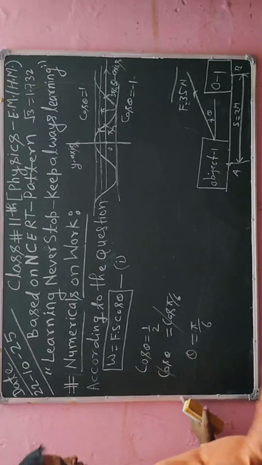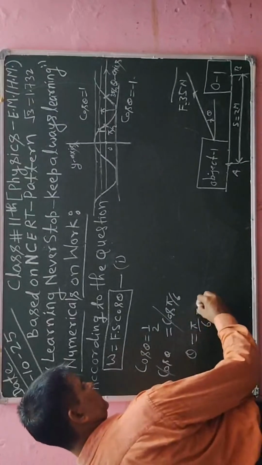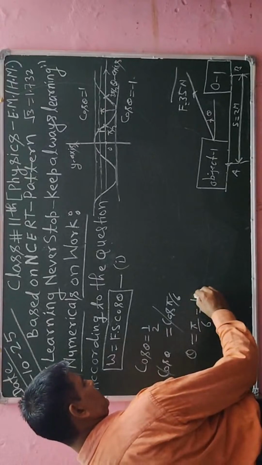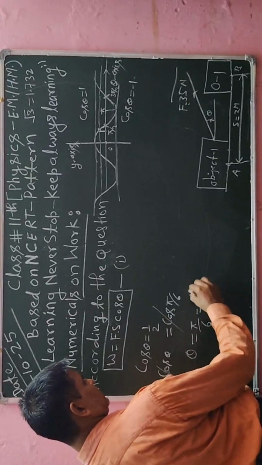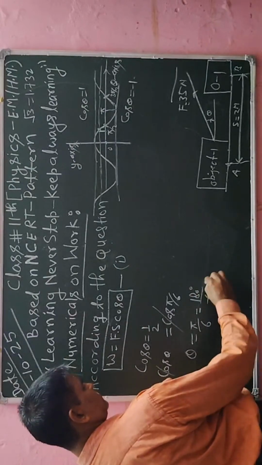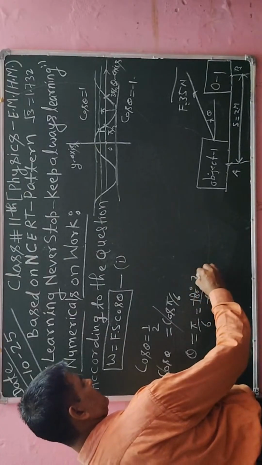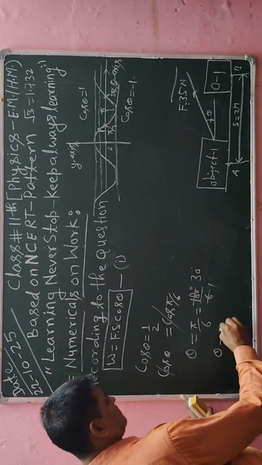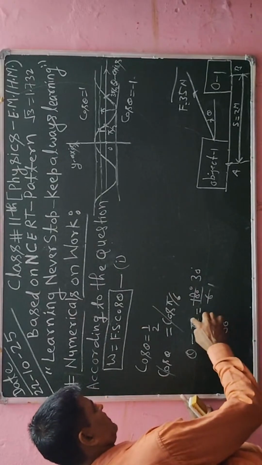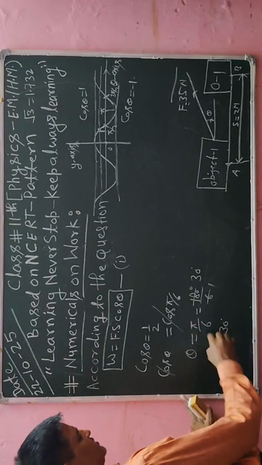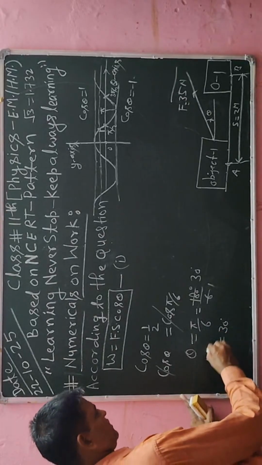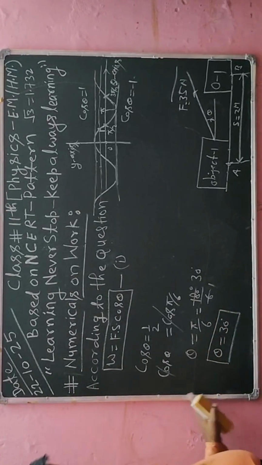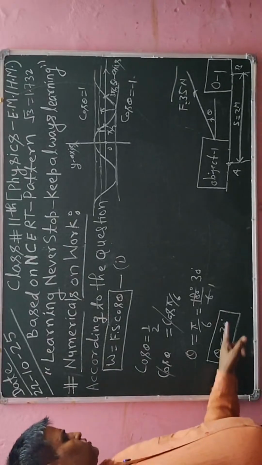It means I will change it from radian to degree. So pi is 180 degrees, 180 degrees divided by 6: 6 ones are 6, 6 threes are 18, so the value will be 30 degrees. That is in radian, theta is equal to pi/6, but we have to calculate its value in degrees. So theta is equal to 30 degrees.